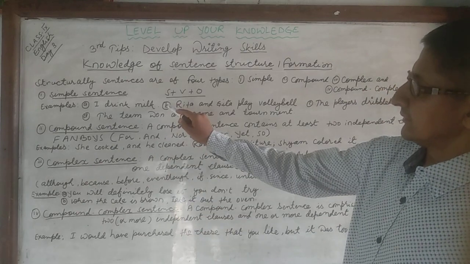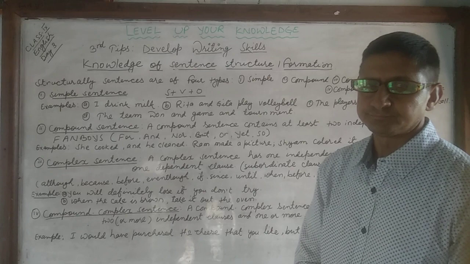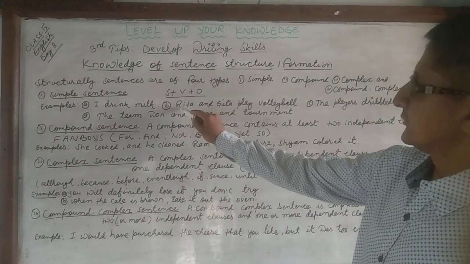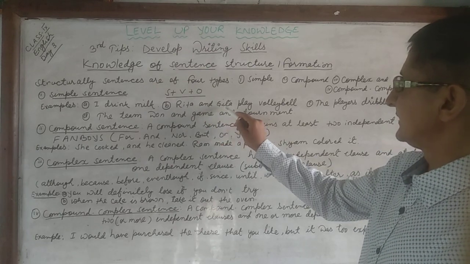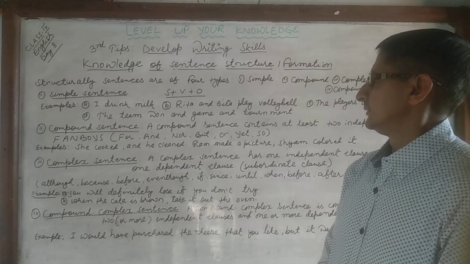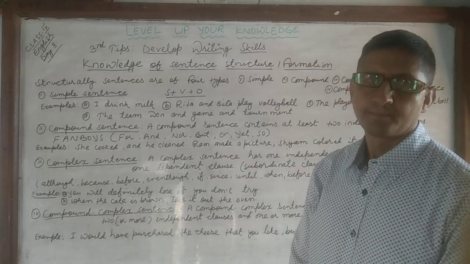Let's see another example. Rita and Geeta play volleyball. In this sentence, there are two subjects, Rita and Geeta. Play, verb; volleyball, object.